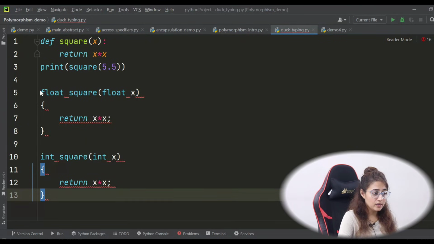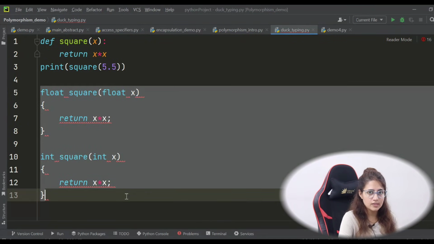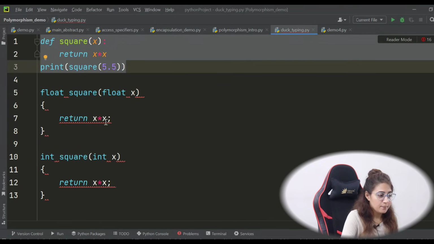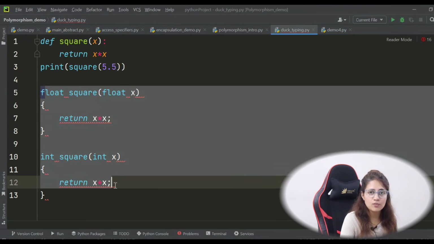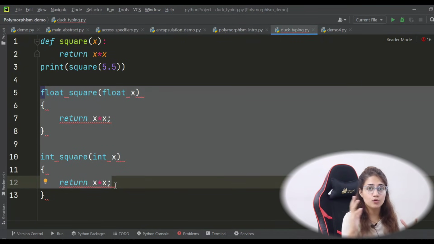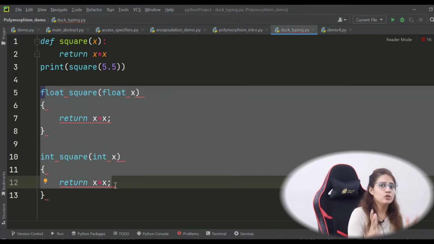So here we are defining in Java, suppose, or in C, which is also static typing, you have to define 2 functions, but in Python only 1 function is sufficient, because these languages are statically typed, meaning you have to specify the data types before use. At compile time only you have to specify the data types of the variables, right?